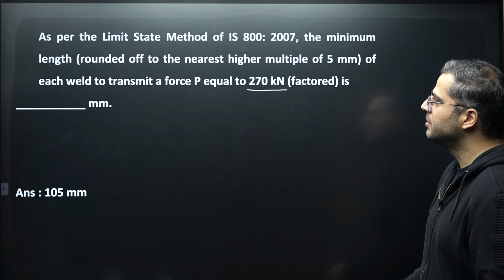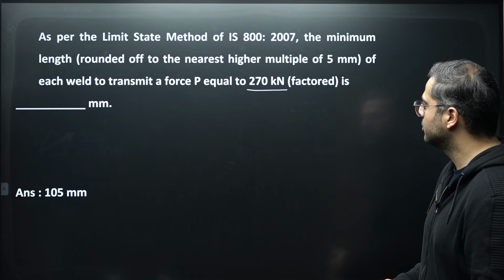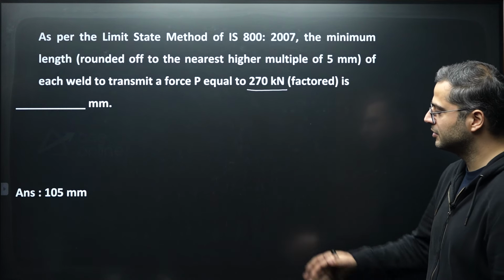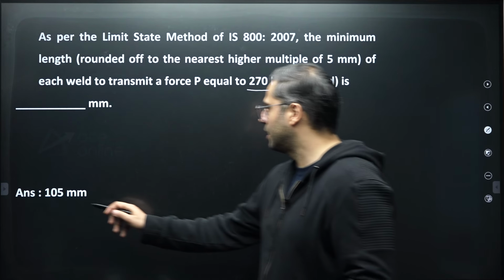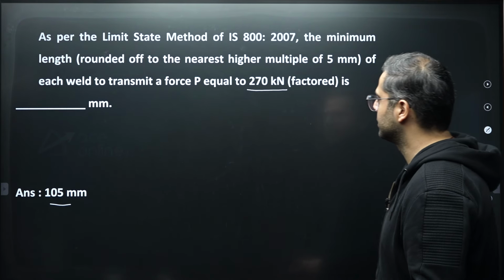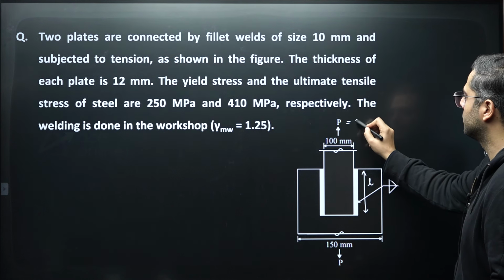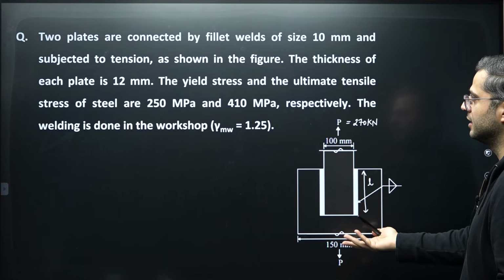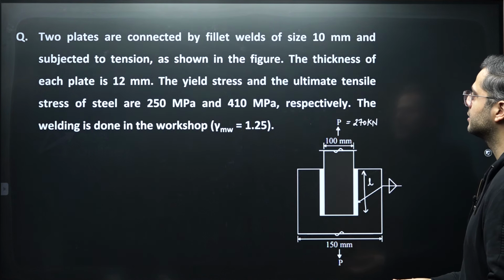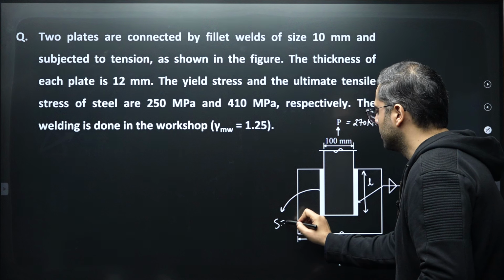Okay, so the minimum length which will be required will be with respect to 270 kilonewton. So I forgot to add the animation. I'm really sorry. So answer would be 105, but let's solve it first. So the total load which has been applied, let's say this is 270 kilonewton. It has to be transferred to the weld, obviously, right? The weld will be taking this particular force, and the size of the weld is given to us as 10 mm,